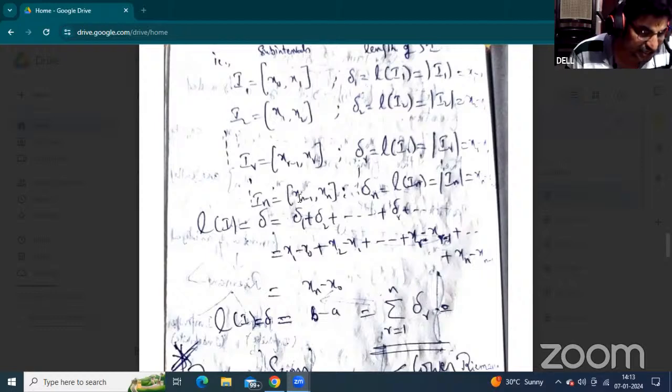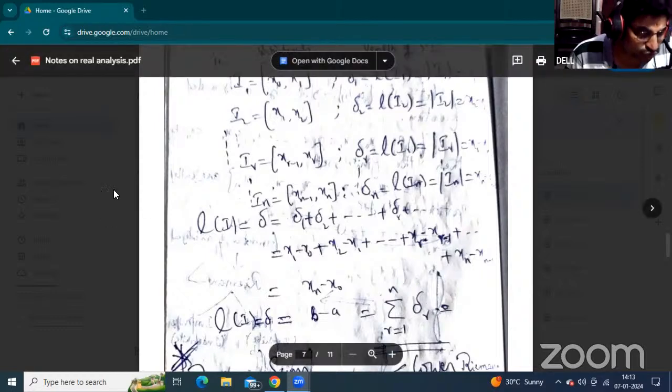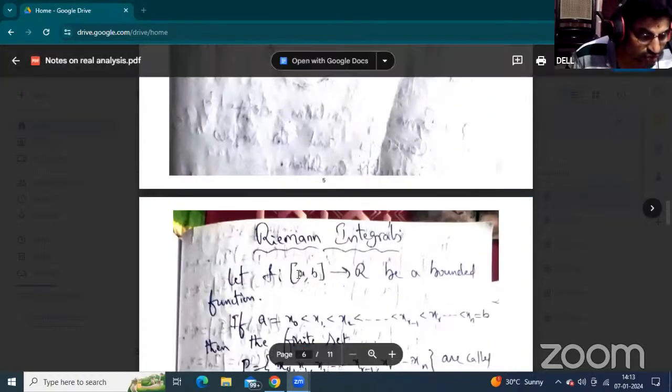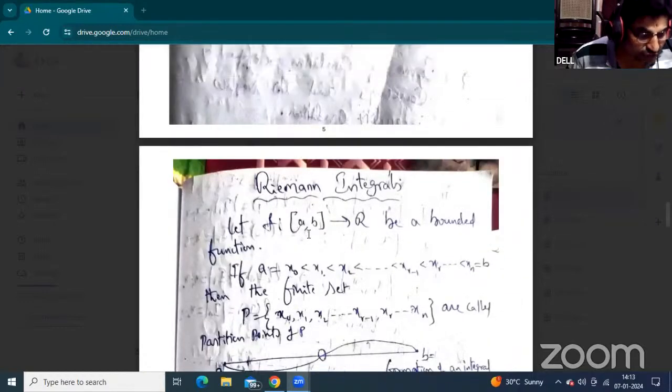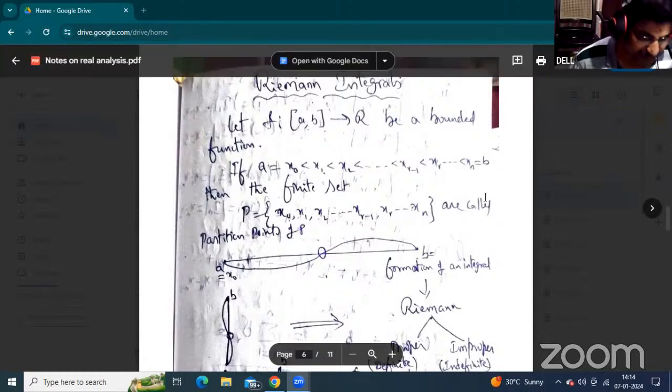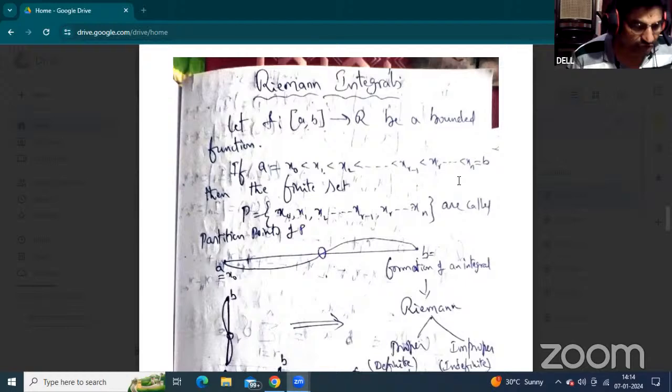Now the order condition is a less than or equal to x less than or equal to b. This is the closed interval concept. Here, x belongs to the closed interval [a, b], meaning a less than or equal to x less than or equal to b. X being the element, that element lies in between a and b, and it can be divided into so many partition points.